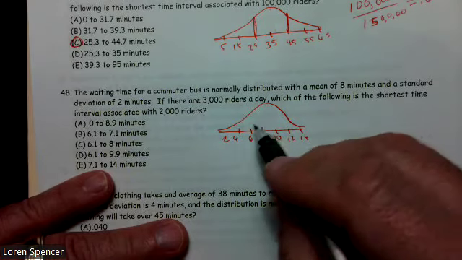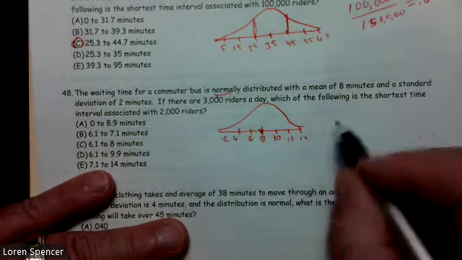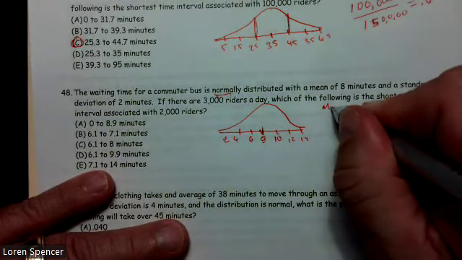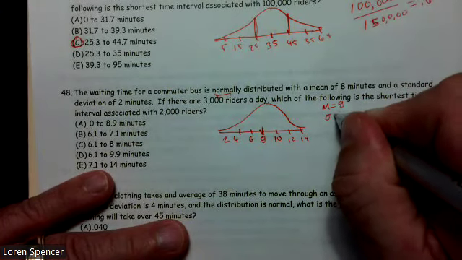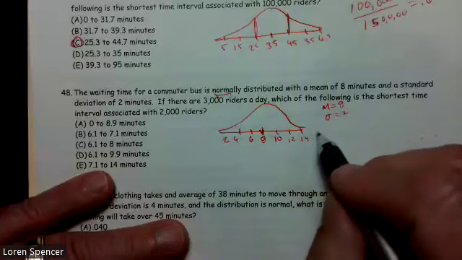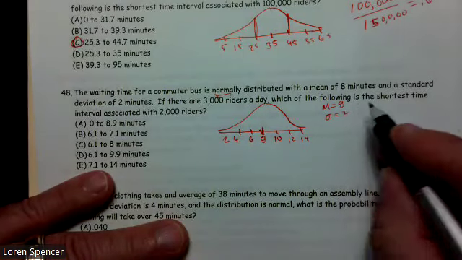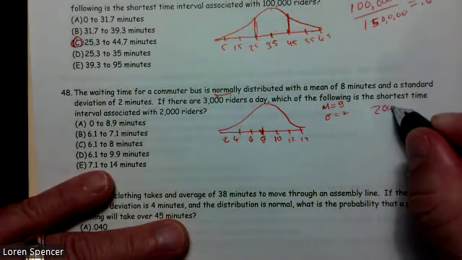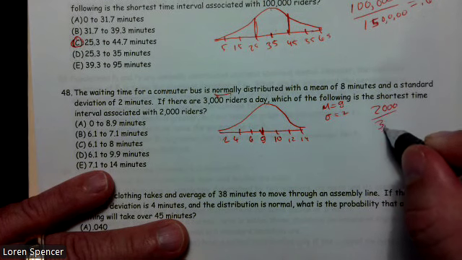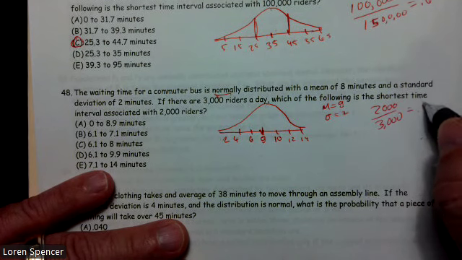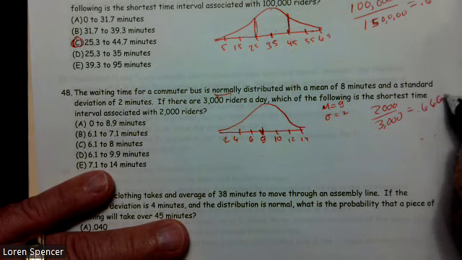And because they told me it was normal, and we had a mean equal to 8 and the standard deviation equal to 2, I just add my standard deviations across. And we have 2,000 over 3,000, and that equals 0.666.